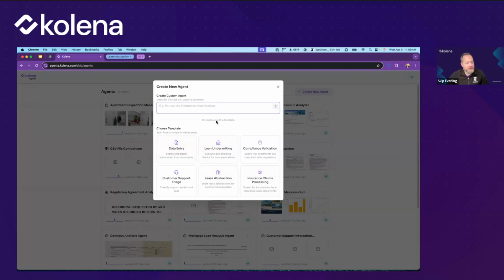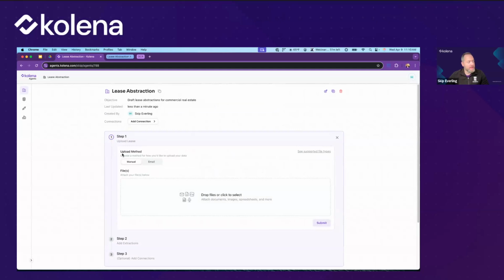Otherwise, you can provide any instructions you want. For the first one, I want to show you a lease abstraction demo agent. So I'm going to just go ahead and click this one. That will send us to the agent creation flow here. We can see that the objective that we have for this agent is to draft lease abstractions for commercial real estate. That's from the template that I just chose. We could have written anything here.